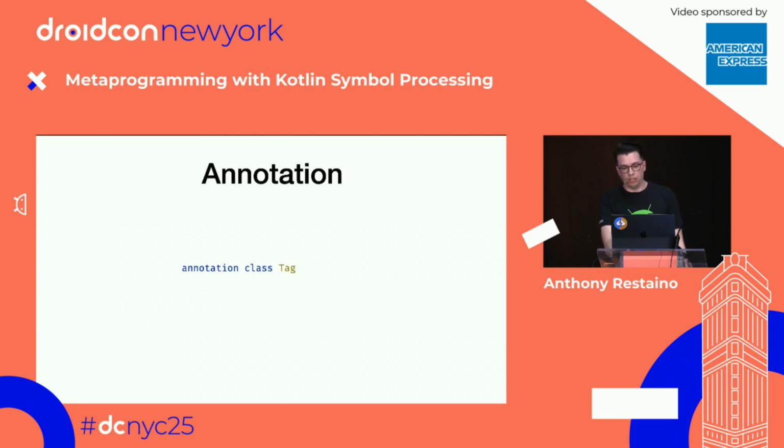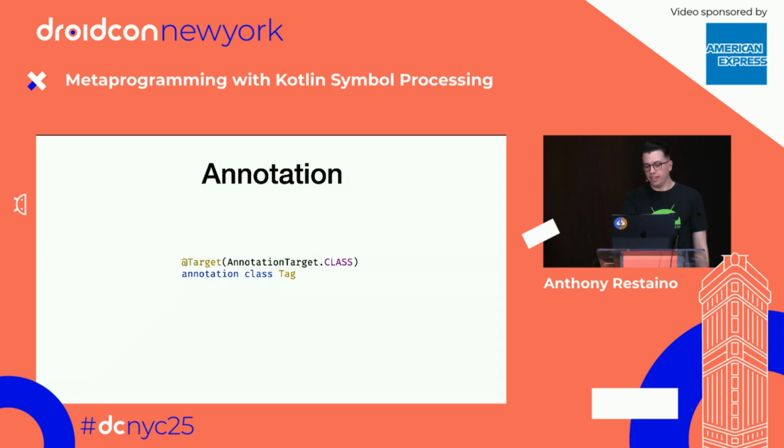So here's our annotation. If you've never defined an annotation, there's an annotation modifier on the class keyword. We're going to create a Tag. We're going to annotate it with the Target annotation, with the value class. And so that is going to tell the compiler that we want this only applicable to classes. And because we're providing context when you're calling a log from a class, we don't want it to be attached to functions. We don't want it to be attached to properties or anything else.